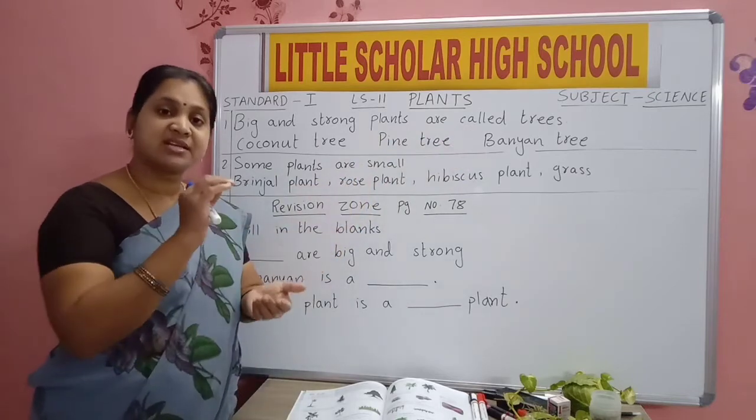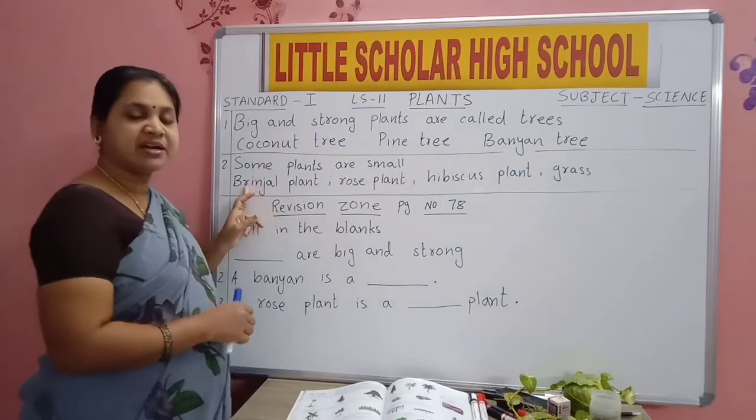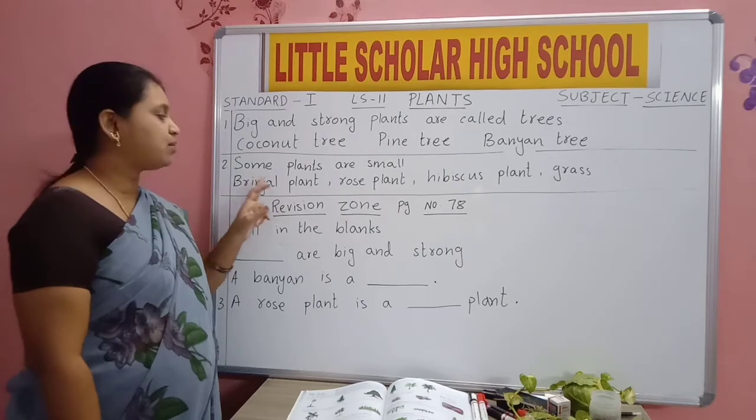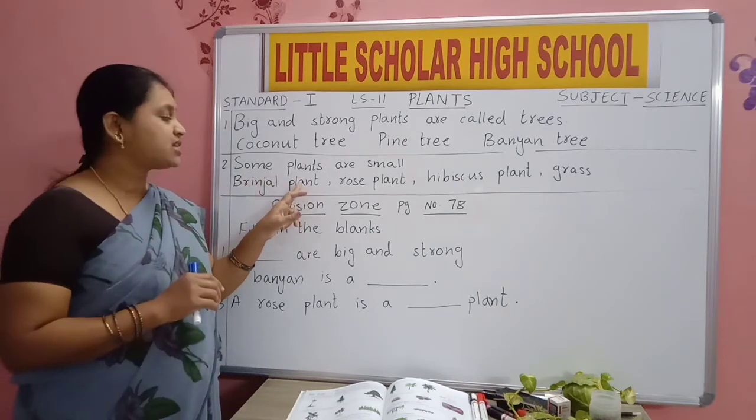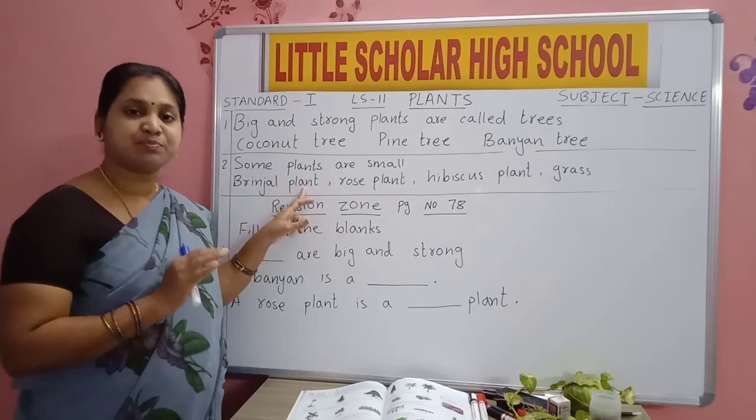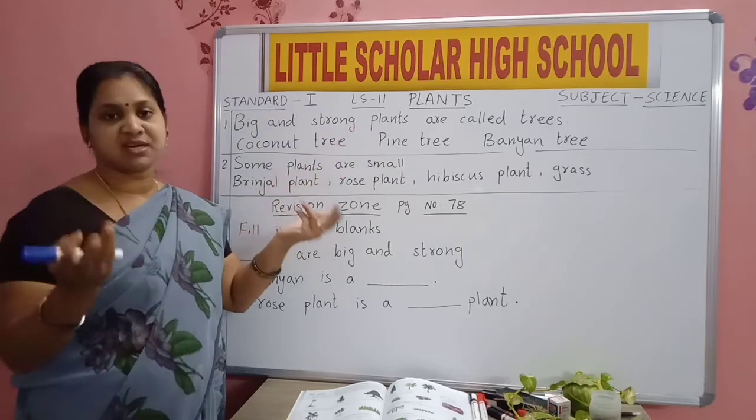And some plants are small, like a brinjal plant. Small plants are known as plants. Big ones are known as trees.